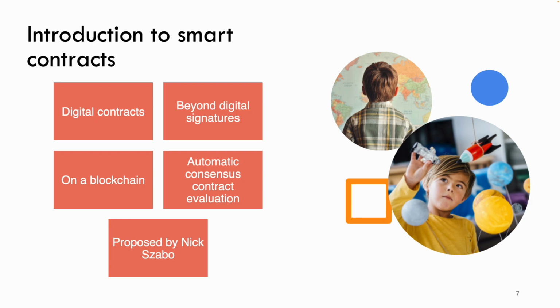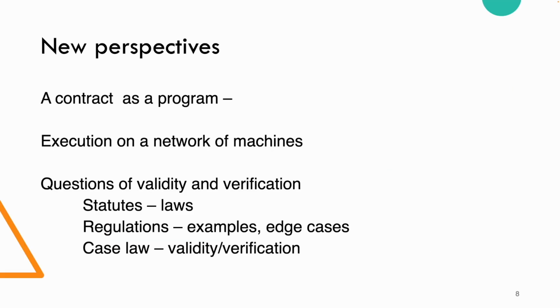Smart contracts are digital contracts, and they're well beyond digital signatures, although digital signatures can play a role. They're on a blockchain. There's the consensus evaluation automatically done. Originally, these were proposed by Nick Szabó, and this also, of course, goes back to Satoshi Nakamoto and Bitcoin itself. The new perspective we have with digital smart contracts is a contract is a program. It's executed on a network of machines.